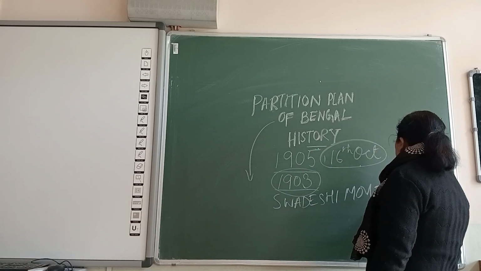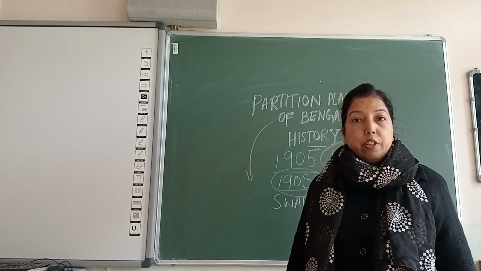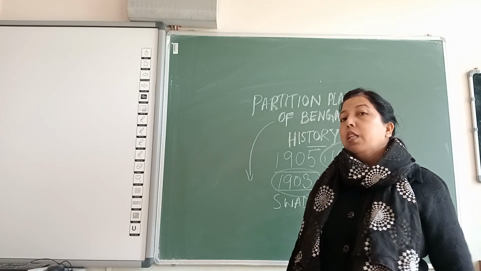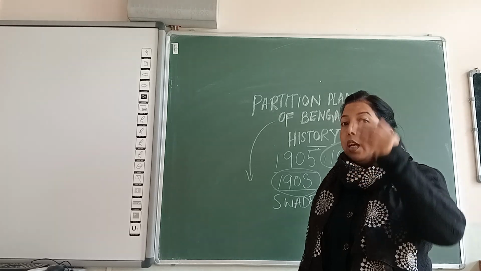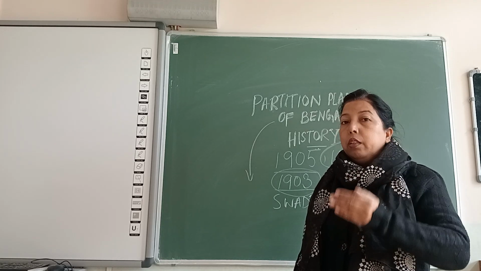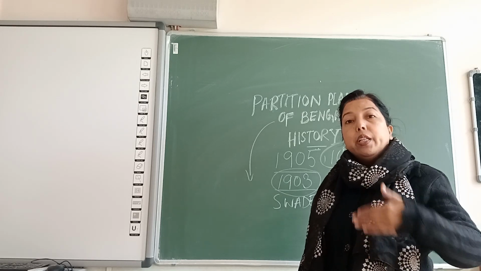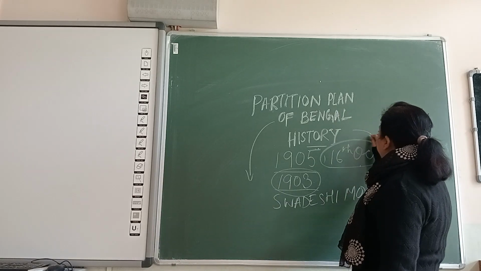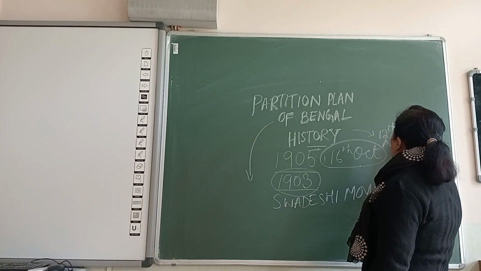In the history of India, we consider that the first ever successful, longest movement, which continued for 6 years. The spirit of the movement did not decrease even for 1 day. Rather, it kept on increasing, and finally the Britishers were compelled to withdraw the Bengal partition.